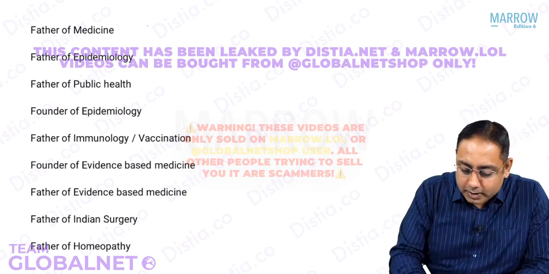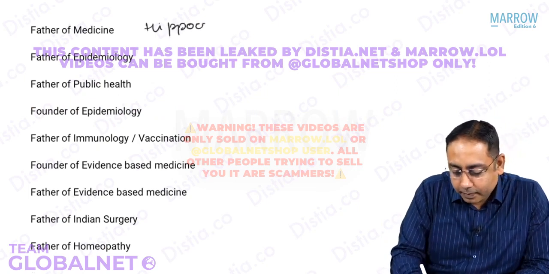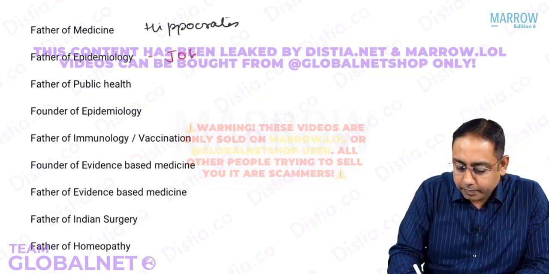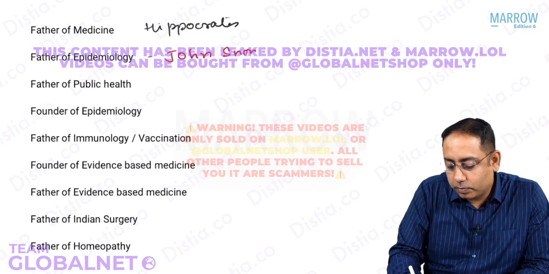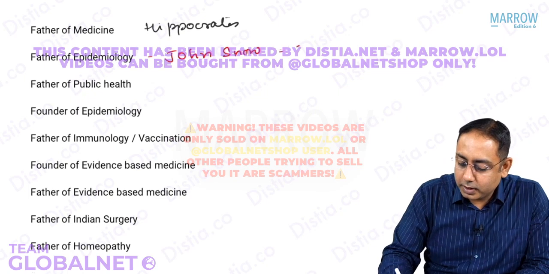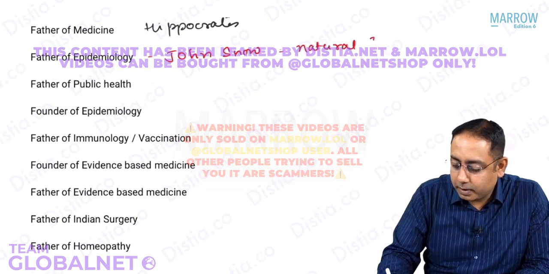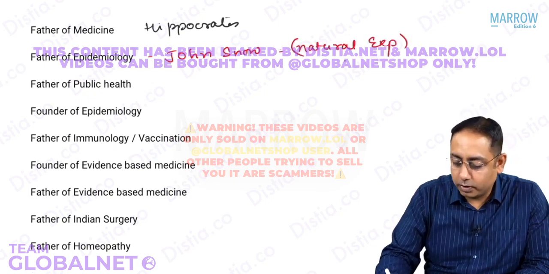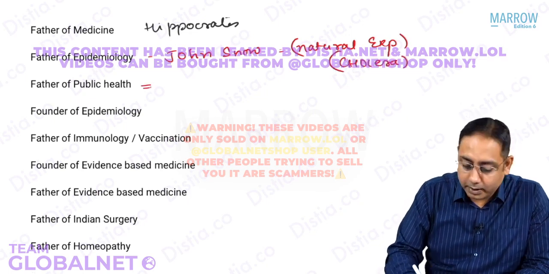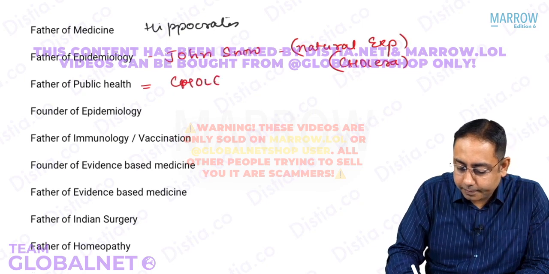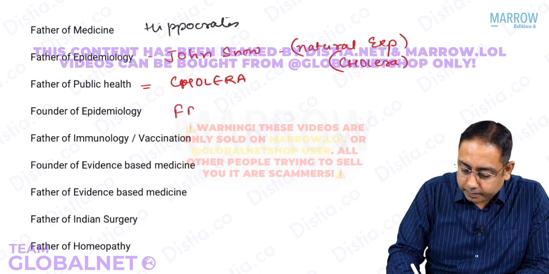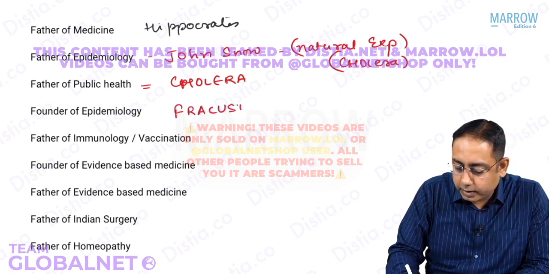So the father of medicine, that is Hippocrates. Who's called the father of epidemiology? It is John Snow. Please note that John Snow's famous experiment on the cholera epidemic was a natural experiment on cholera. Who's called the father of public health? It is a disease, that is cholera. Who's called the founder of epidemiology? That is Fracastorius.